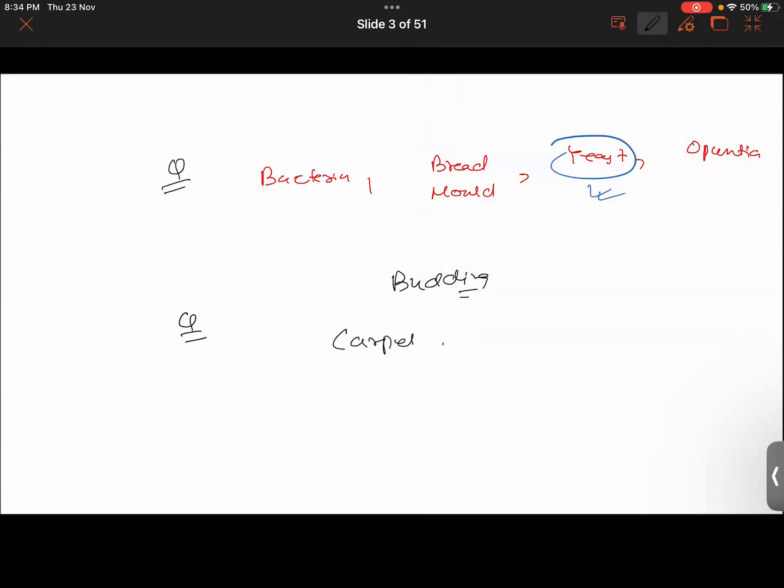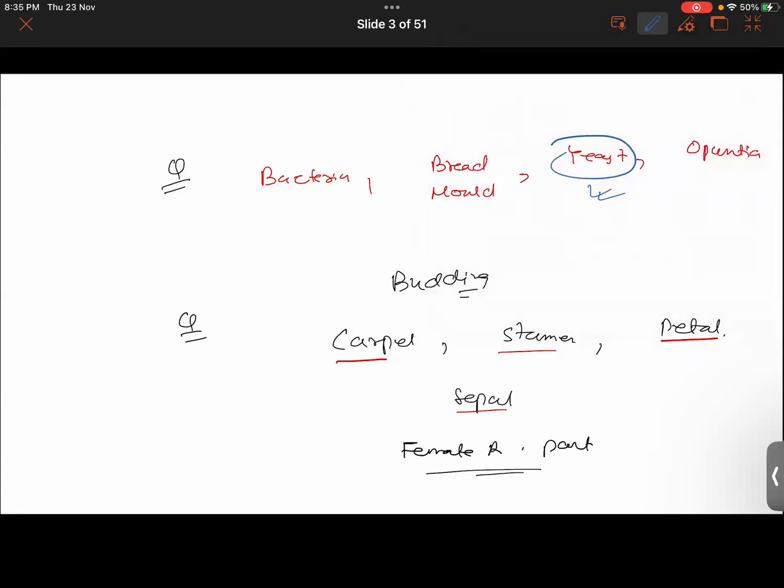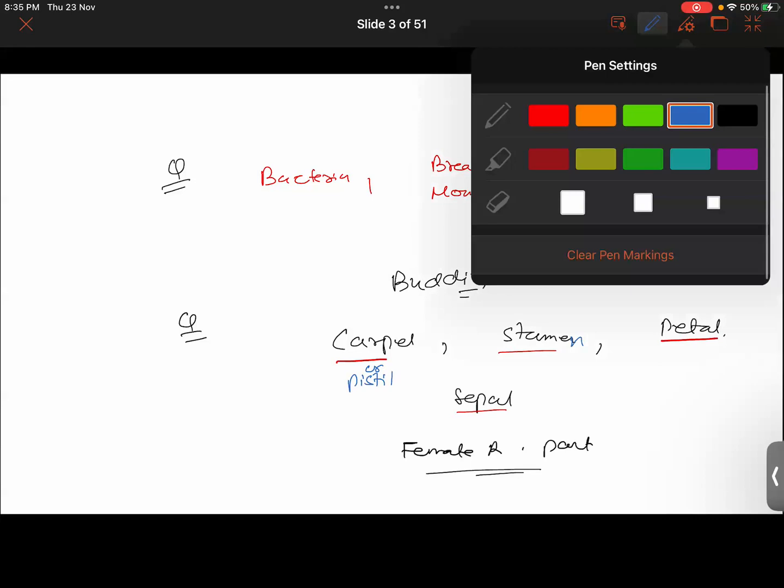Next question, do answer me. Out of carpel, stamen, petal, and sepal. Although we haven't reached this part, I did talk a little bit about it. Which one is the female reproductive part of the plant? Sir, it's stamen. No. It's pistil. Carpel or pistil? Carpel is another name for pistil.